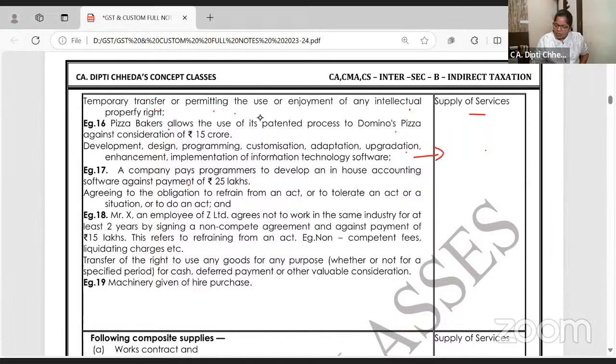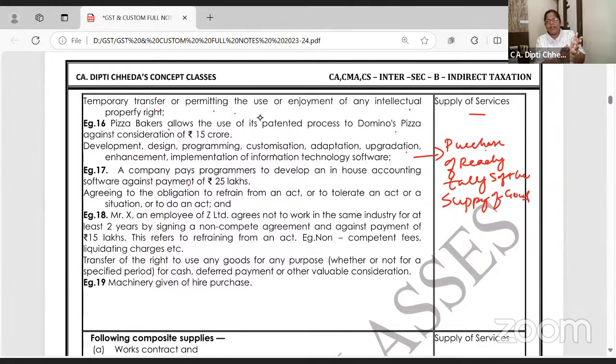Here I want all of you to add purchase of ready Tally software. If you buy ready Tally software, it will be supply of goods. You just go and buy the software, GST lagega, supply of goods.